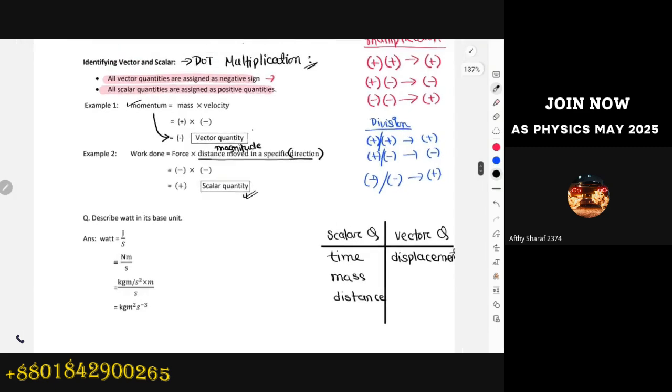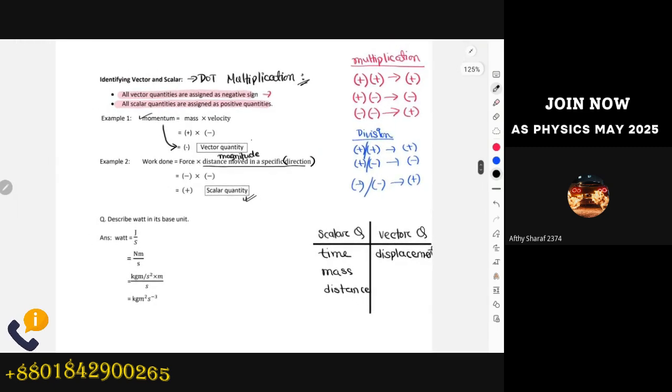So is there any problem till now for this dot multiplication? Any questions for dot multiplication so far?